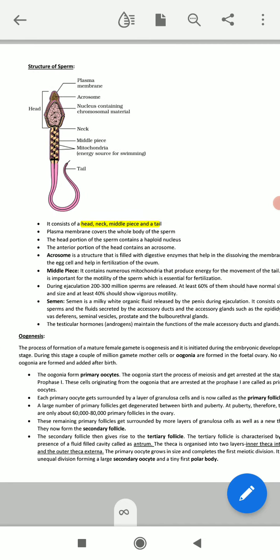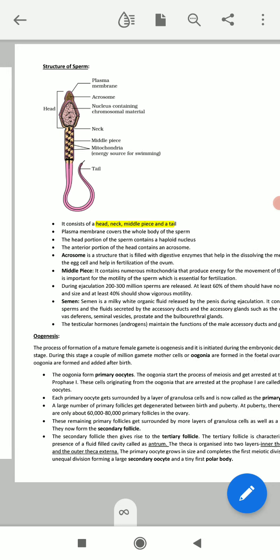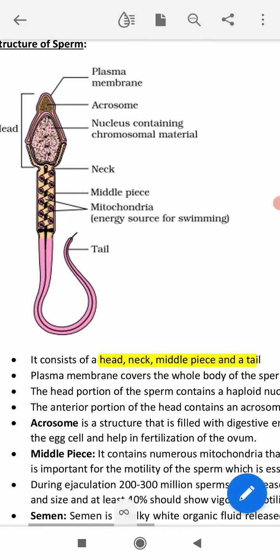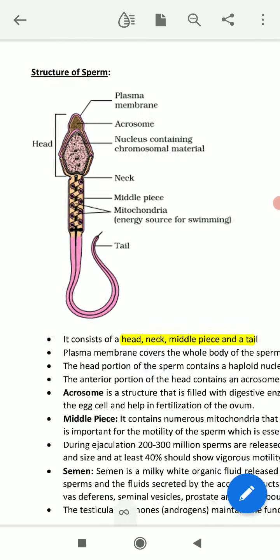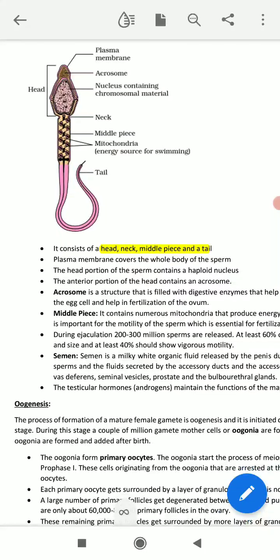Okay, and the next thing, one crown-like structure is there on the upper portion of the head. That's called the acrosome. Here it's showing the acrosome. I think all of you can see these things. The acrosome is the crown-like structure on the upper portion of the head. The head portion of the sperm contains a haploid nucleus.